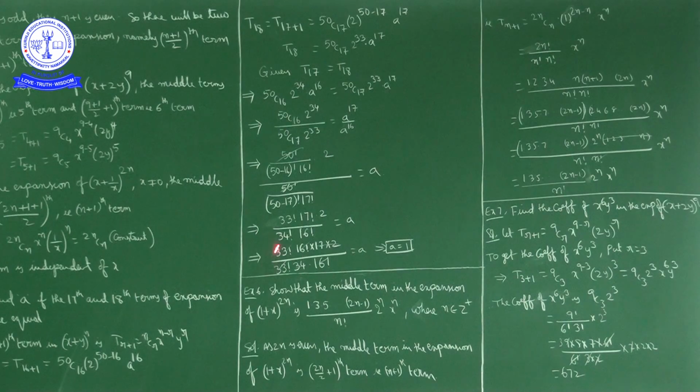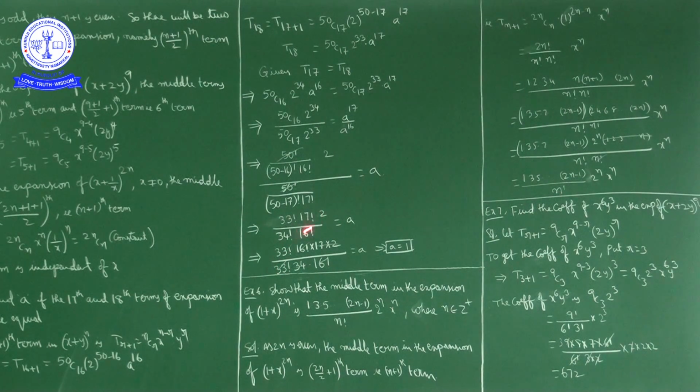So 34 factorial, what we can write? 34 into 33 factorial. Similarly, 17 factorial we can write as 17 into 16 factorial. 34 factorial in the denominator we can write as 34 into 33 factorial, so that 33 factorial in the numerator and 33 factorial in the denominator get cancelled.